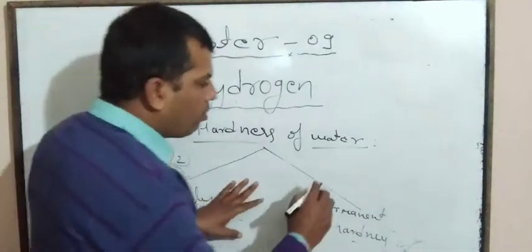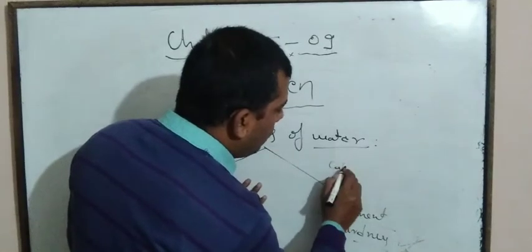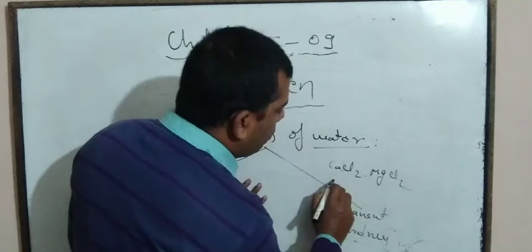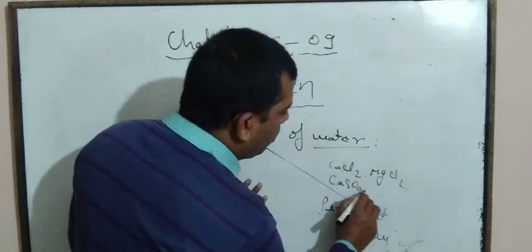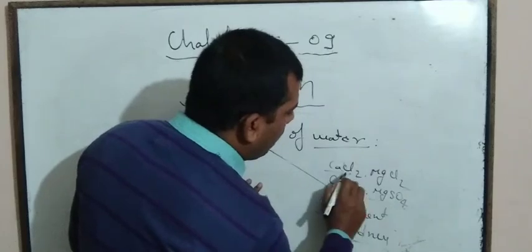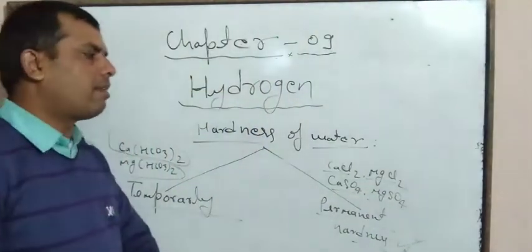So chlorides of calcium and magnesium, CaCl2 and MgCl2, and CaSO4 and MgSO4: calcium chloride, magnesium chloride, calcium sulfate, magnesium sulfate.